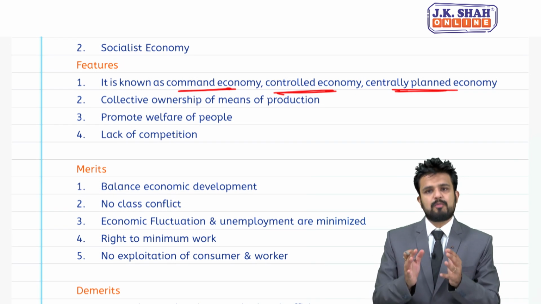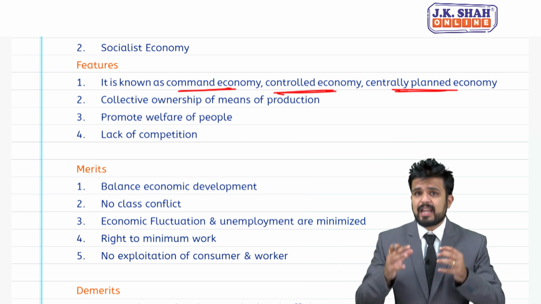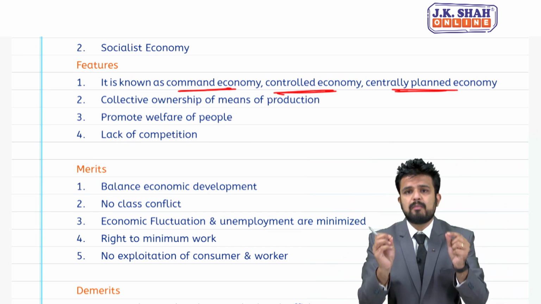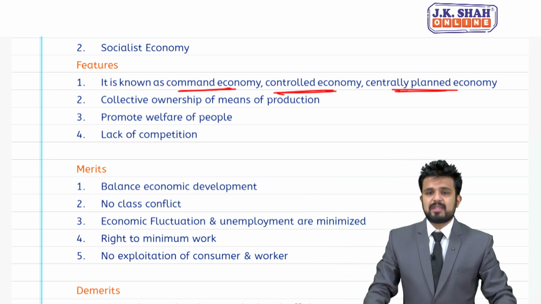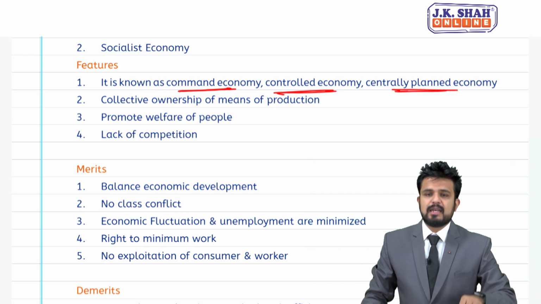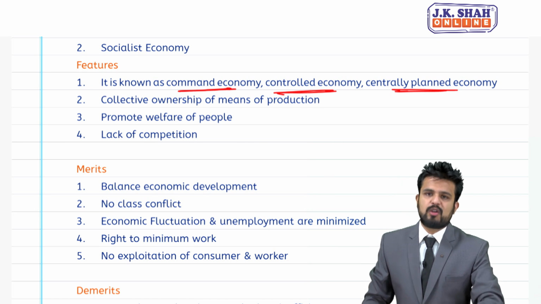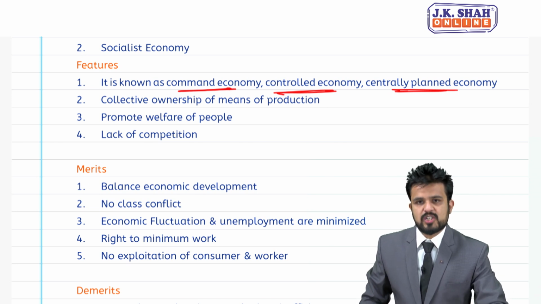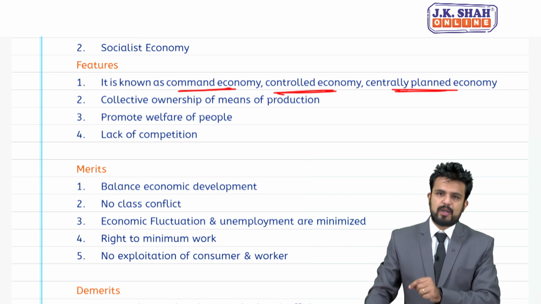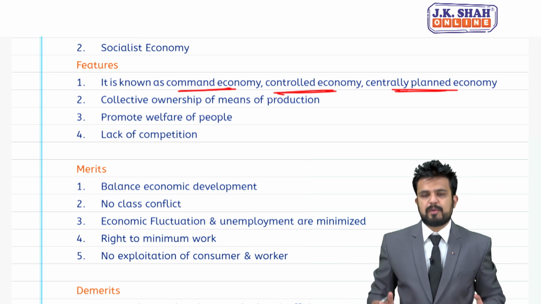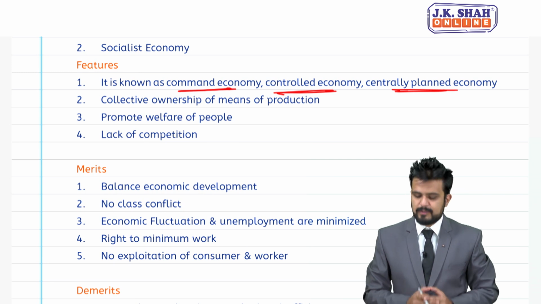Second, collective ownership of means of production. Here means of production are not privately owned, they are collectively owned. So please remember, owned by government but used by all. Point number 3, promotes welfare of people. Since everything is under government control, profit is not the main motive, welfare and social justice are the main motive. Point 4, lack of competition. Here private participation is very less, so competition is not there in socialist economy.